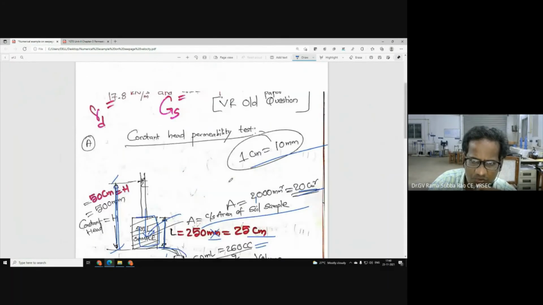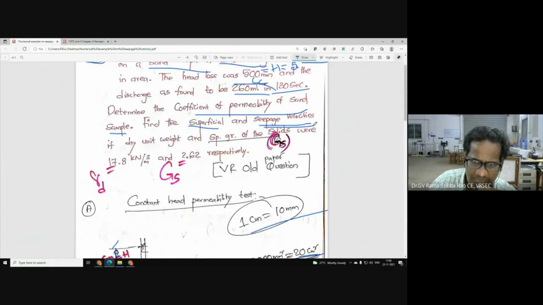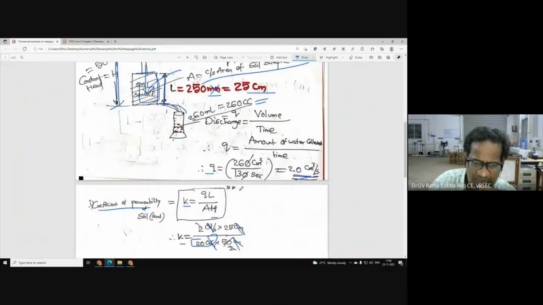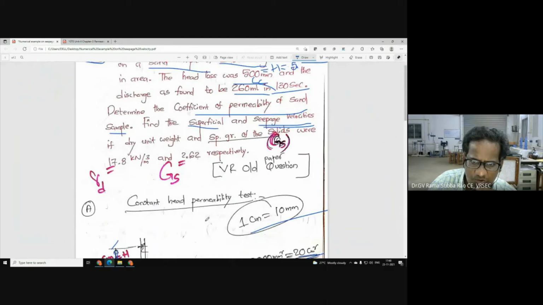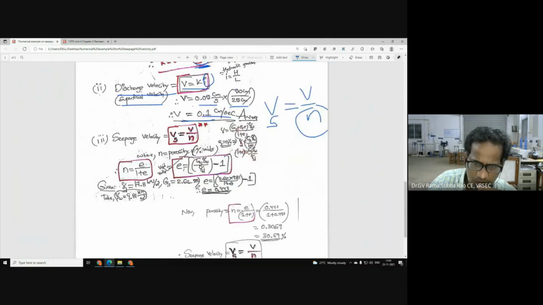Now let us proceed. We need to determine the seepage velocity, the actual velocity. What is the relationship between Vs, V and N? Just now we discussed Vs is equal to V by N. Now it is time to discuss how to determine porosity. As you know, the question gives the dry unit weight of the soil and the specific gravity of solids, 17.8 and 2.62 respectively. By seeing these values, we get an idea because we know the fundamental relationship between porosity and void ratio, N is equal to E by 1 plus E.